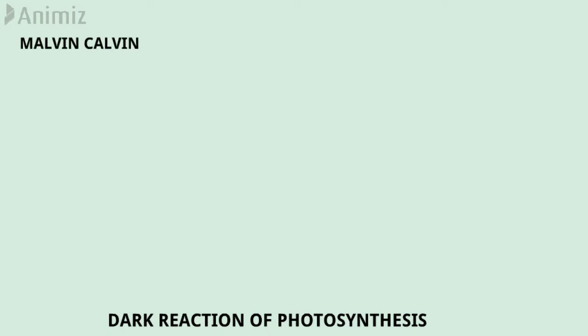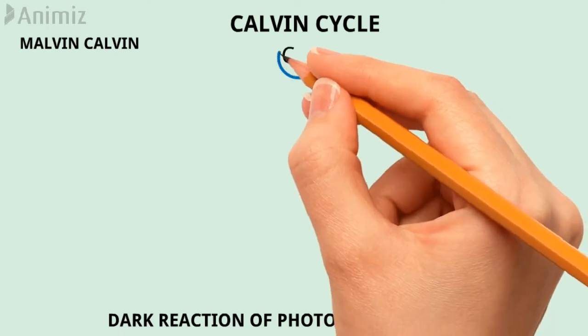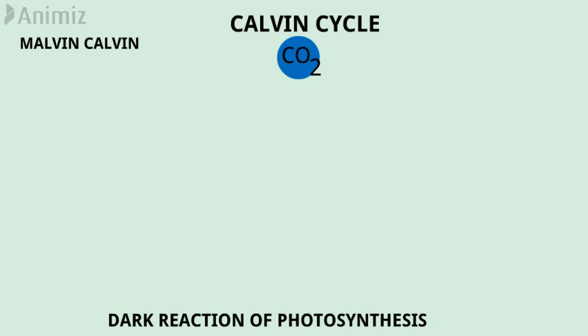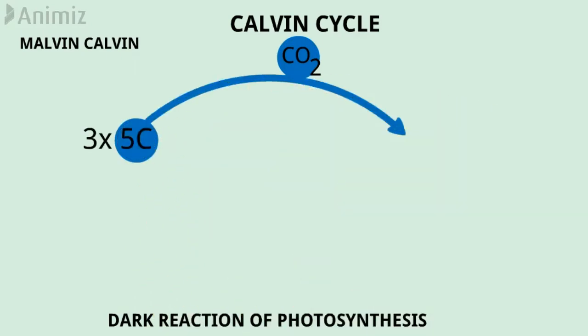The next is the dark reaction. Details of the dark reaction were discovered by Melvin Calvin, so it is also known as the Calvin cycle. In this phase of photosynthesis, carbon dioxide molecules are combined with 5 carbon compounds to form temporary 6 carbon compounds, each of which splits into 3 carbon compounds.